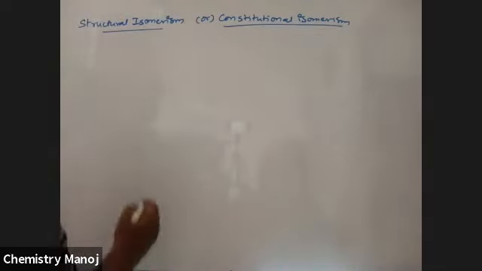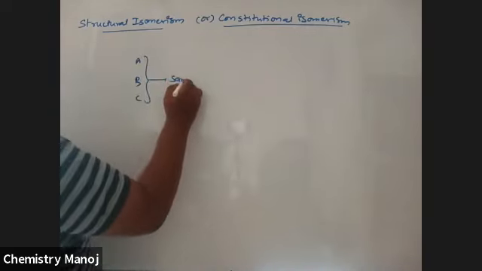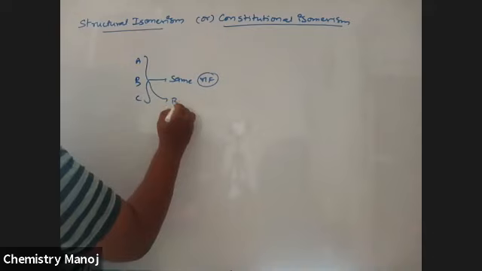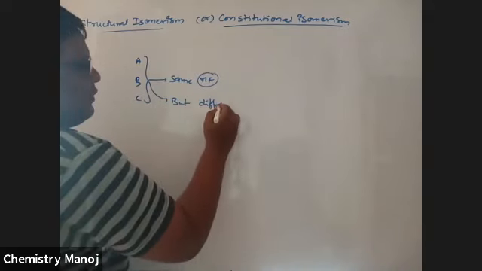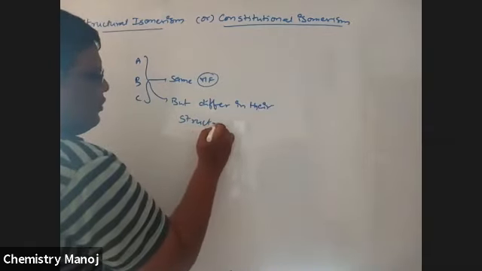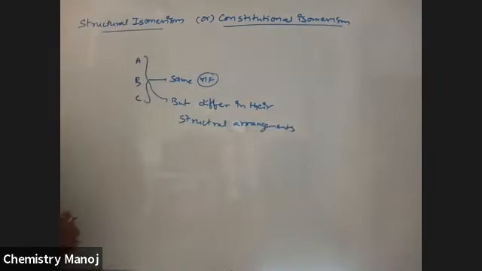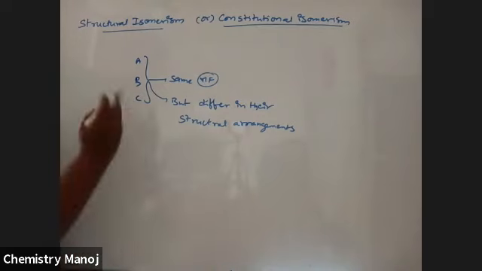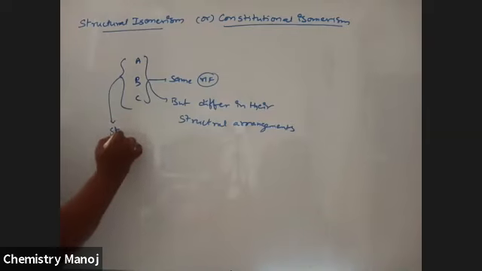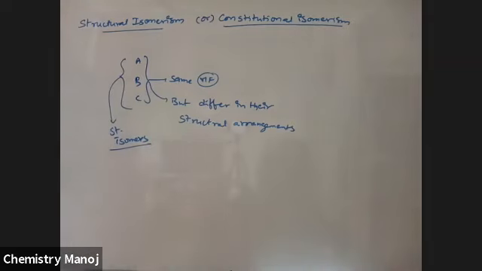Molecules, let it be A, B, C, having the same molecular formula but differing in their structural arrangements. Structural arrangements are different, but molecular formula is the same. Therefore, all these three are called structural isomers, and the phenomenon is called structural isomerism.